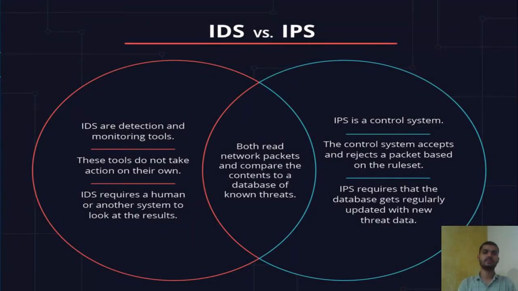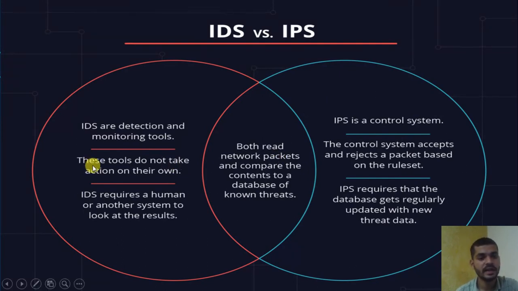After that, what is the difference and the comparison between IDS and IPS? The difference is that IDS is a detection and monitoring tool, and IPS is a control system. IDS is only used for detection and monitoring. It never blocks your suspicious activity. It just gives you the alarm, alert or notification. It just monitors and detects. But IPS is a control system where it prevents and blocks that suspicious activity.